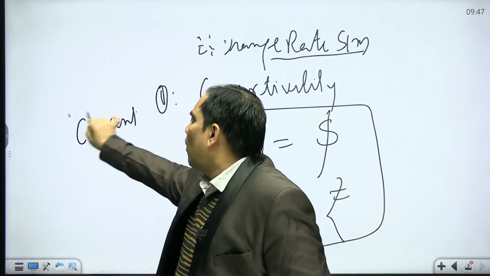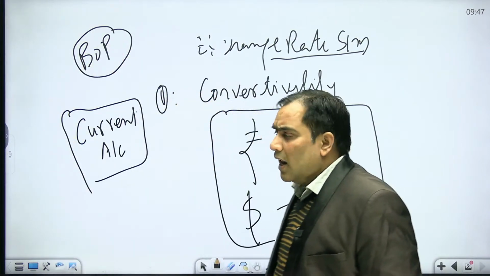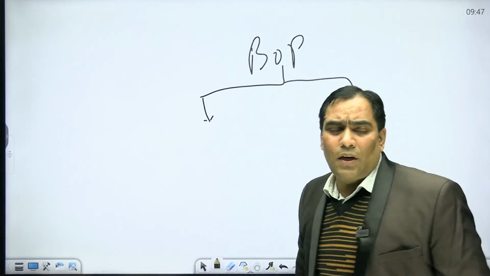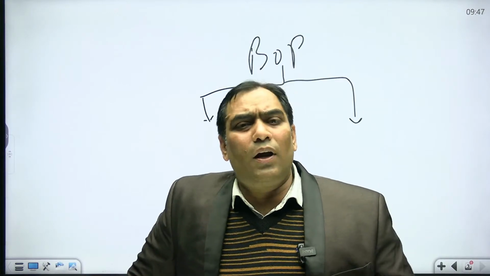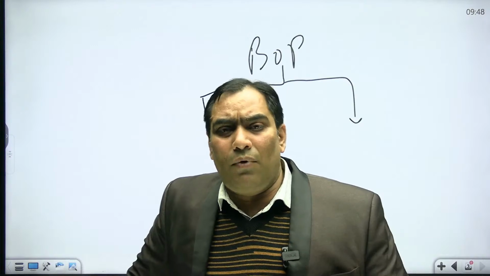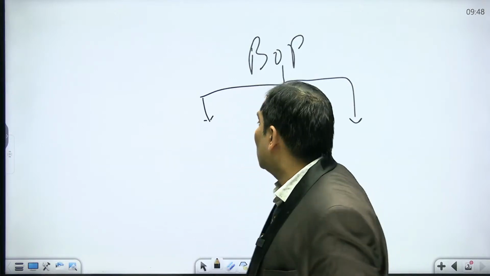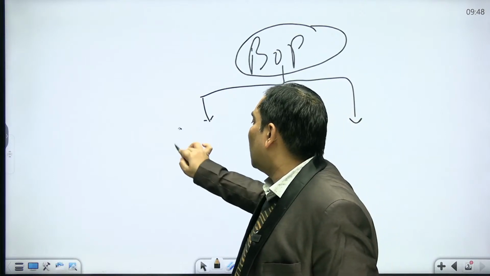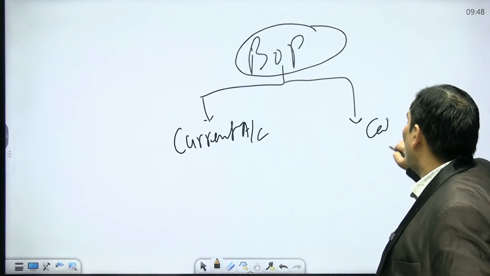So in case of India, in the current account transaction for BOP, balance of payment, we already discussed the meaning of balance of payment. Let me tell you that BOP has two parts. BOP is nothing but the systematic record of economic interaction of one country with the rest of the world. BOP has the current account and the capital account.